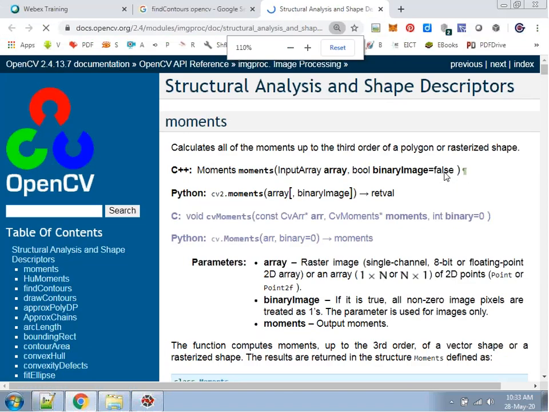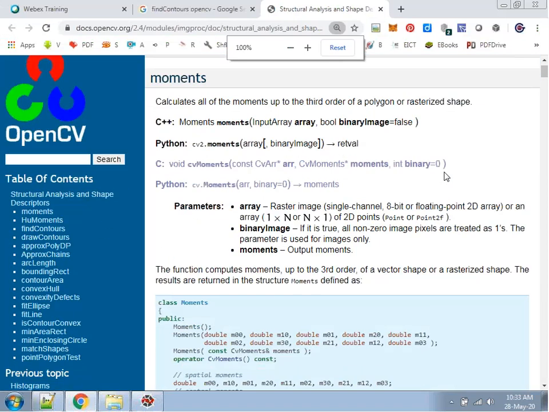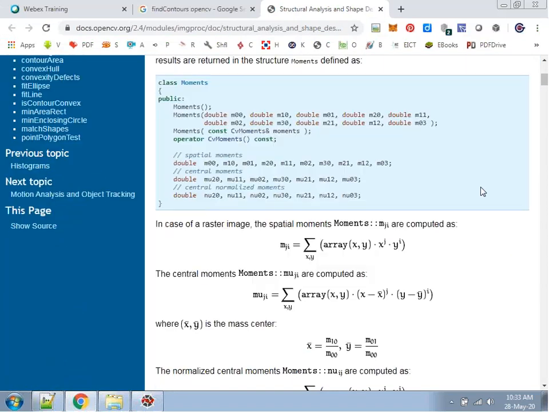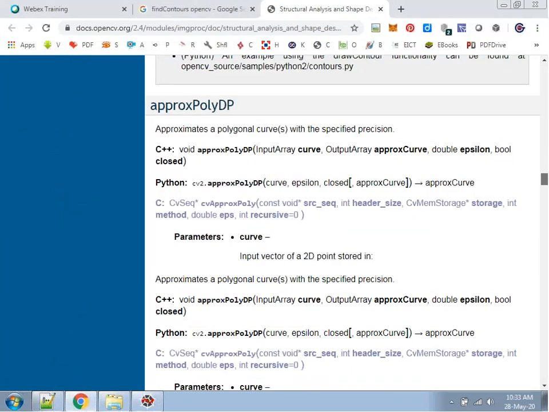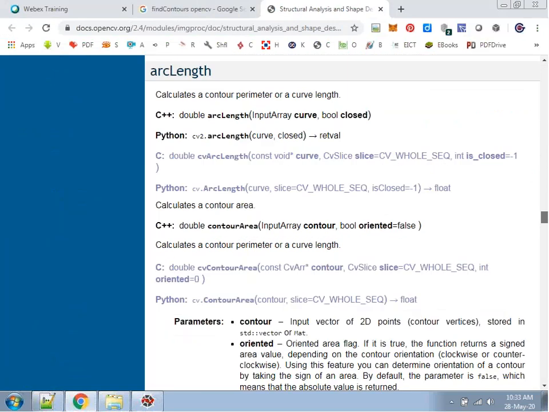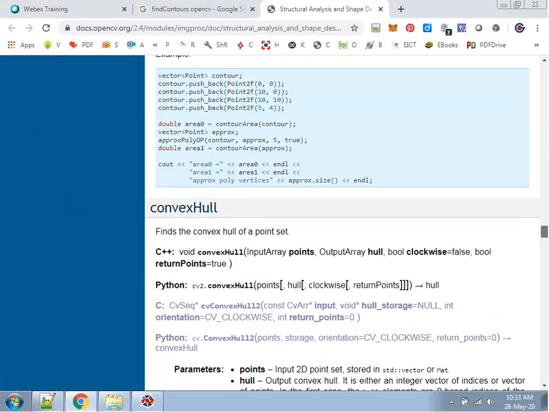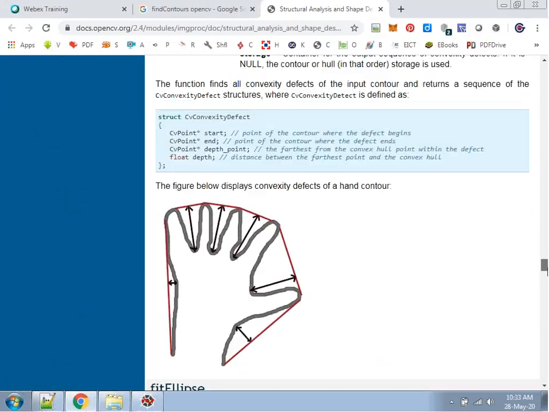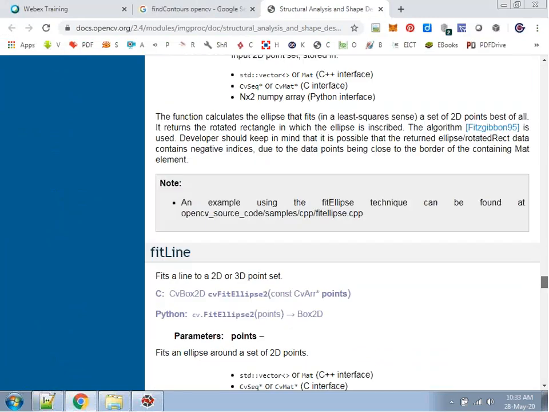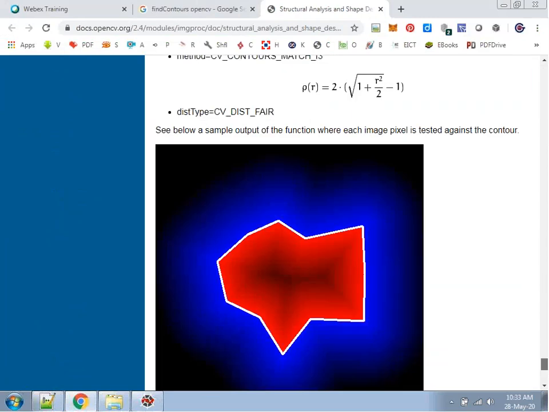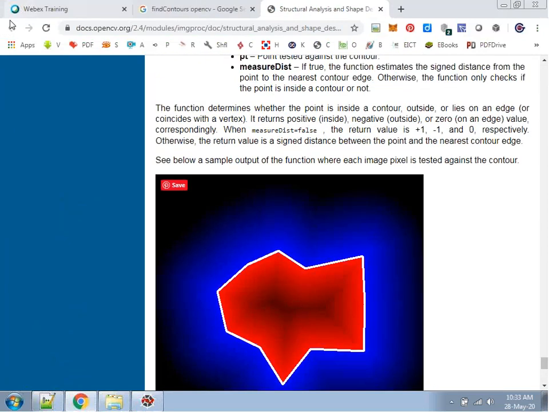I can see its complete documentation is available, that its C++ code is available along with the mathematical function, because many times we are interested in the mathematical formulation. Okay. So this type of contour image formation will be there.